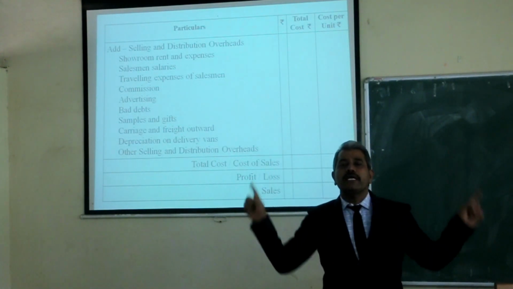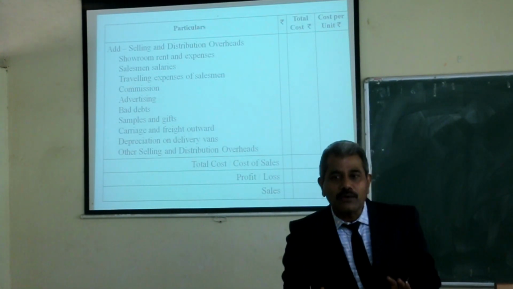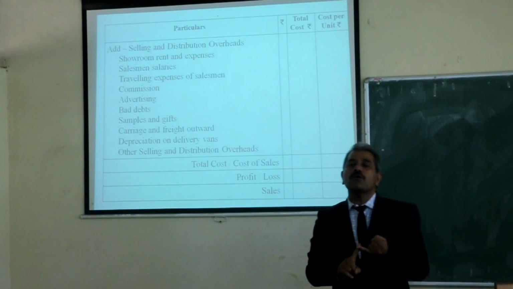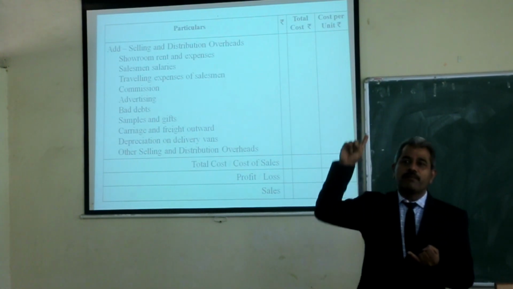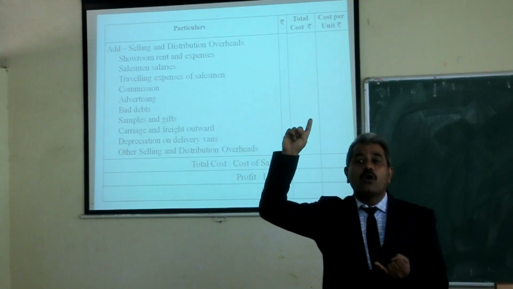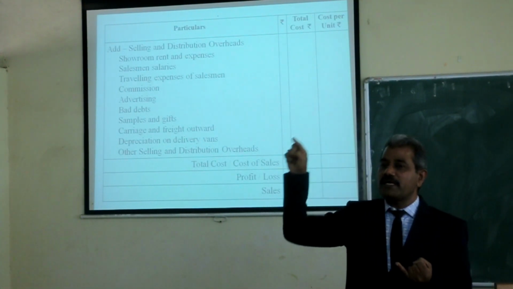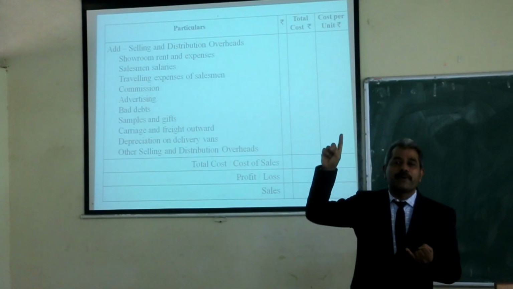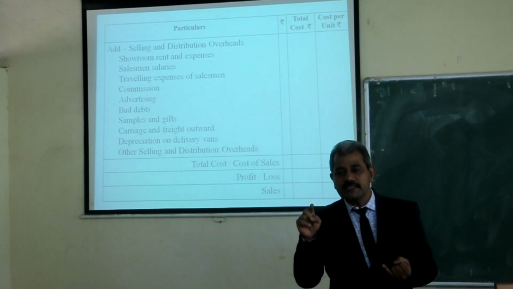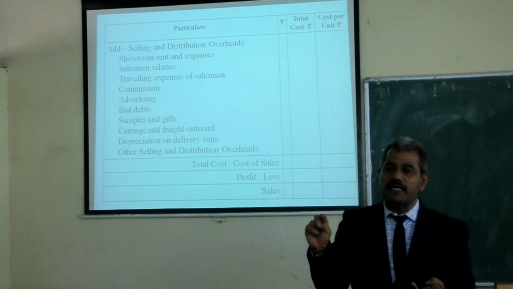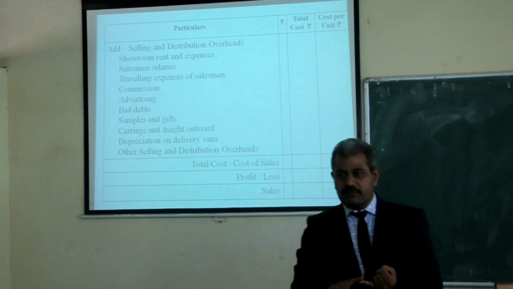So in all, what do you have to do? One, you have to find out direct material. How can it be calculated? Opening stock of raw materials plus purchase of raw materials plus expenses of purchase of raw materials minus closing stock of raw materials, you will get the direct material.